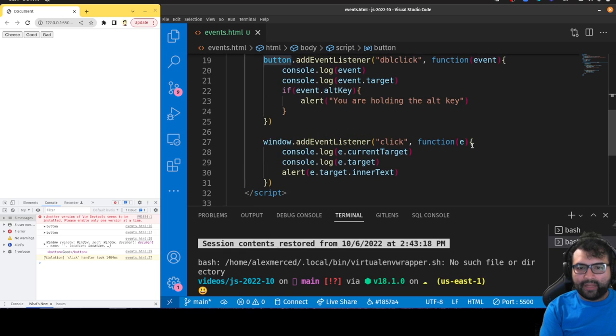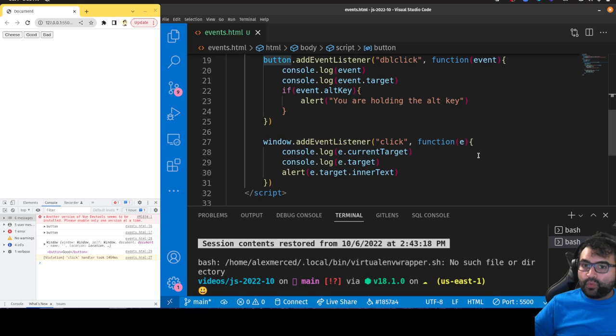A couple other cool things inside the event object: there's a function called stopPropagation. That's going to prevent bubbling, which is when an event triggered on a child also triggers an event on the parent. If I have a div inside of a div and the inner div is clicked on, but the inner div and the outer div both have a click event, they would both be triggered. So you'd end up with two events happening.